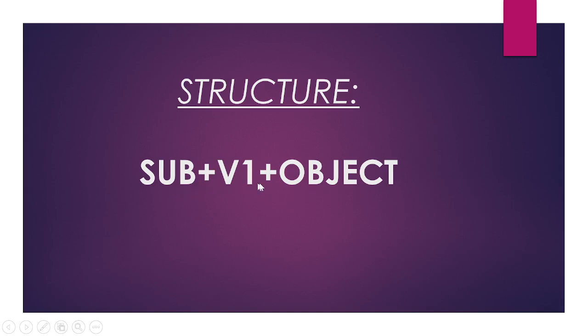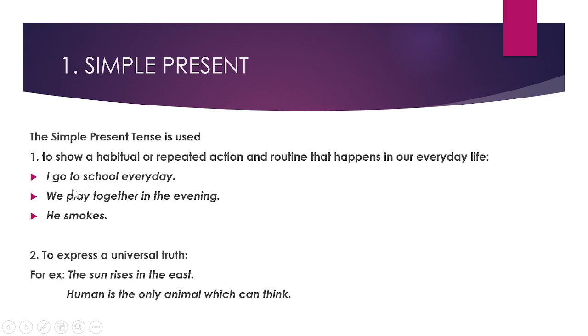Yes, ma'am. Subject plus V1 plus object is the structure. V1 stands for the first form of the verb, the base form. So subject plus V1 plus object is the structure of simple present tense. Here, in I go to school every day, I is the subject, go is the V1, and to school every day is the object.